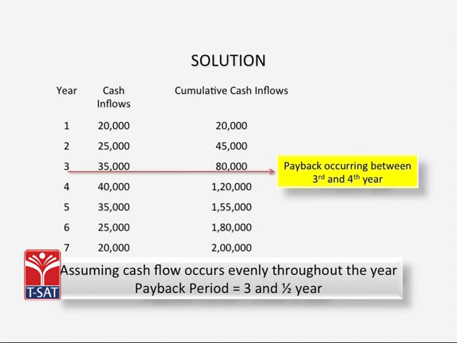And at the end of the third year, we still need to get 20,000 as our investment. So, this is getting recovered in the 4th year where we are getting 40,000 as cash flow. Assuming that the cash flows are occurring evenly throughout the year, we find that we will be paid back this investment of 1 lakh rupees by 3 years and 6 months. That is, the payback is 3.5 years.